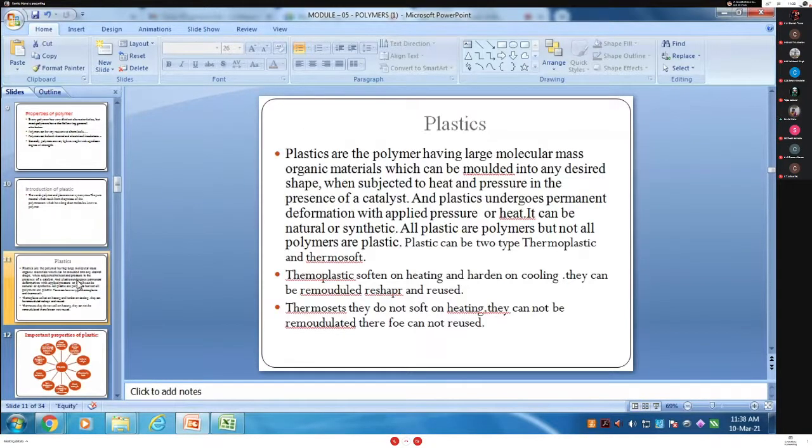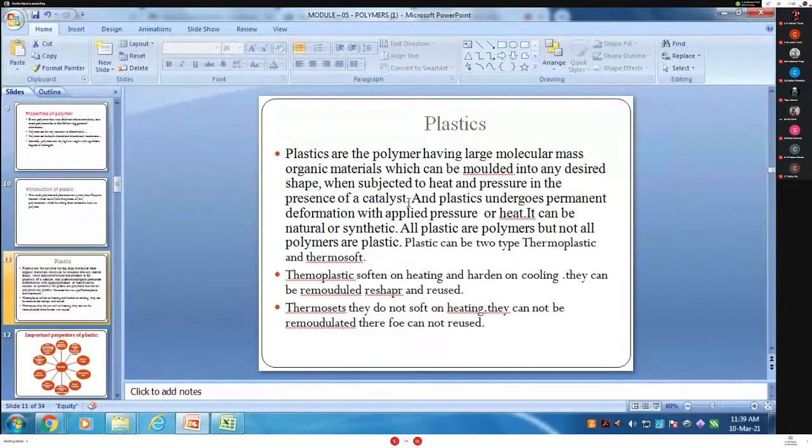So what is important here? Plastics are polymers having a large number of molecular mass, organic material, which can be molded into any desired shape when they are subjected to heat and pressure in presence of a catalyst. Ethene is converted into polyethylene by applying pressure and a specific temperature. We take the example of plastic: plastics are polymers of large molecular mass, organic material, which can be molded into any desired shape under heat and pressure in presence of any catalyst.